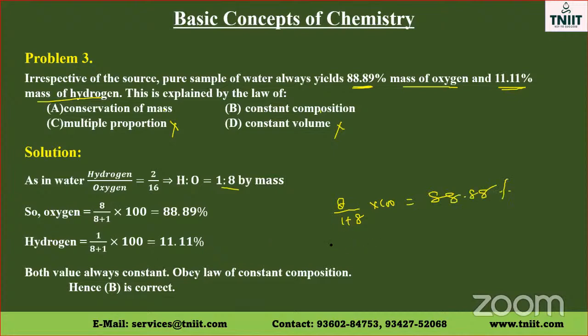Likewise, the percentage of hydrogen is 1 divided by 1 plus 8 into 100, which is equal to 11.11%. Both values are always constant. They obey constant composition. And the answer for this question is option B, constant composition.